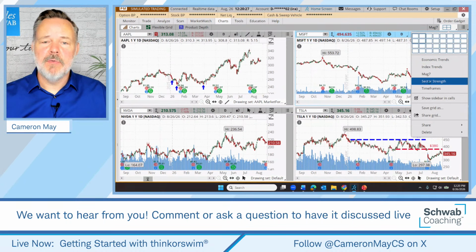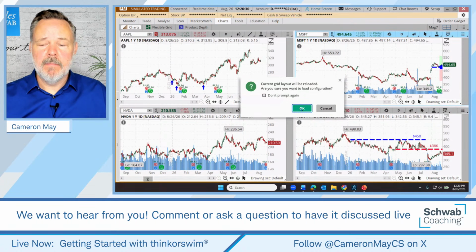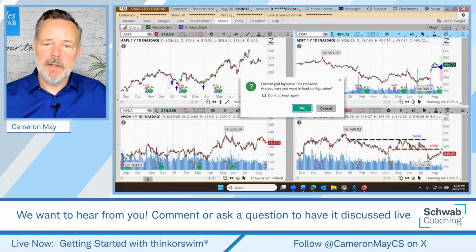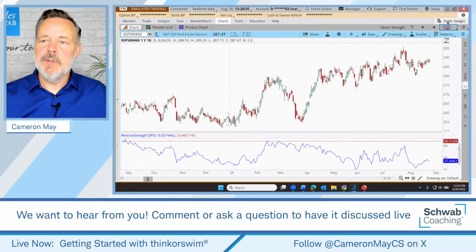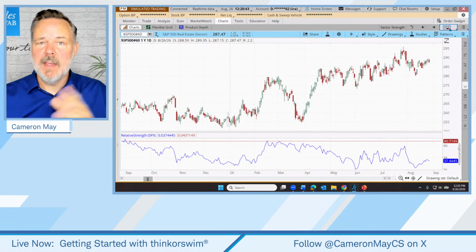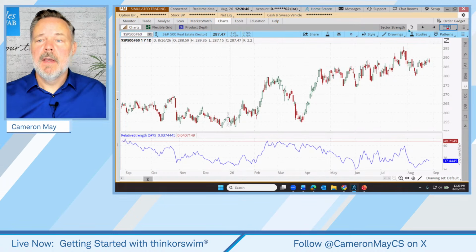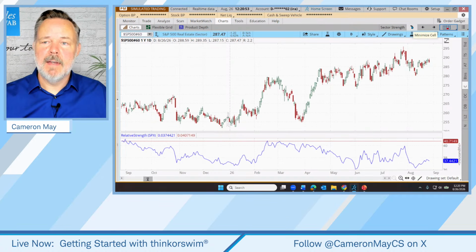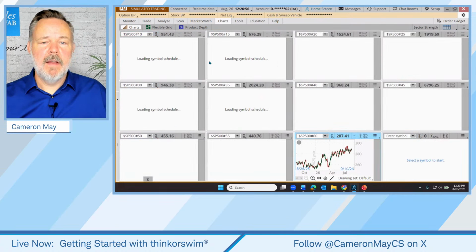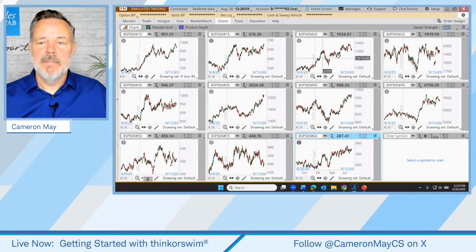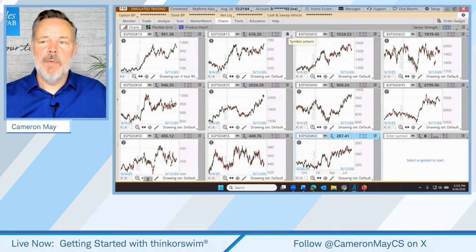So I'm going to go to sector strength, and you'll notice it's going to say, are you sure this is what you want to do? Yeah, let's click OK. And this loads up this grid of different sectors. There are 11 sectors, so I set up a grid of 12 charts, and this just displays those different sectors. If I wanted to see all 12, I can click my little minimize cell icon. There are my 12 sectors, and I can get a quick glance at how each of those are performing, or I can just maximize any one of those.